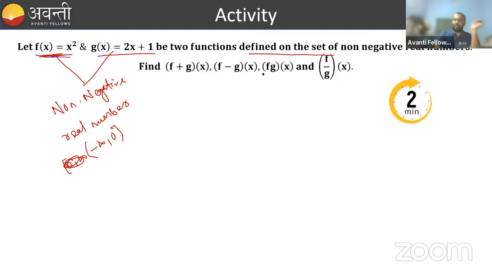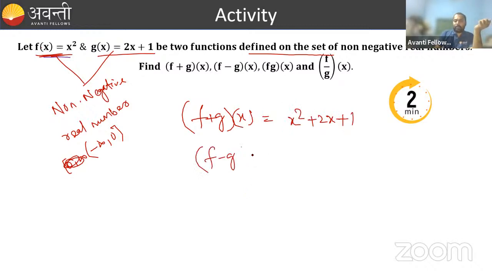You need to find f plus g of x, f minus g of x. Very easy. f plus g of x is simple: x square plus 2x plus 1. So f minus g of x is x square minus 2x minus 1.